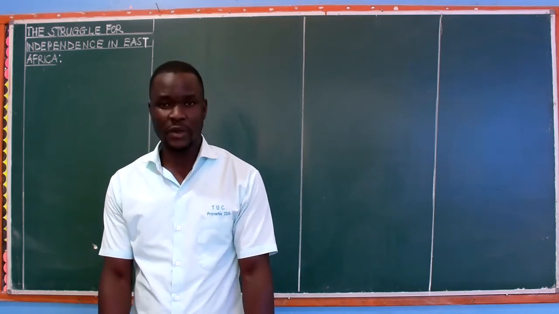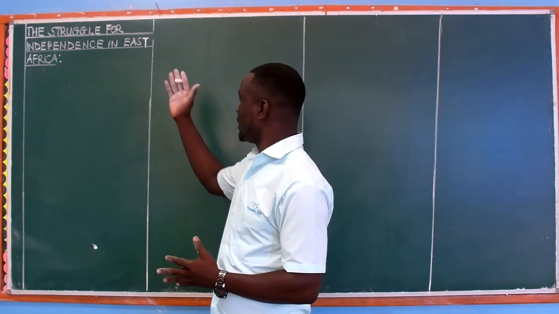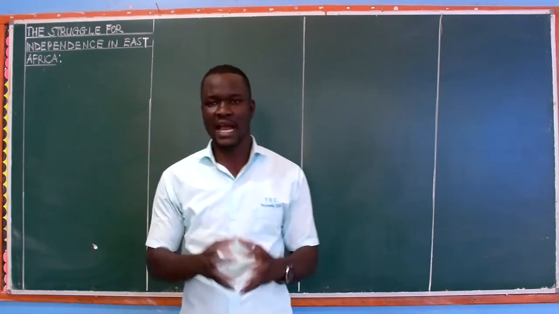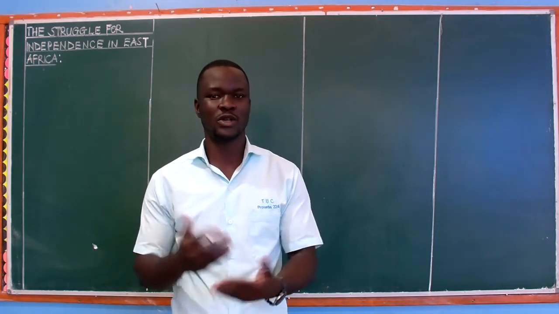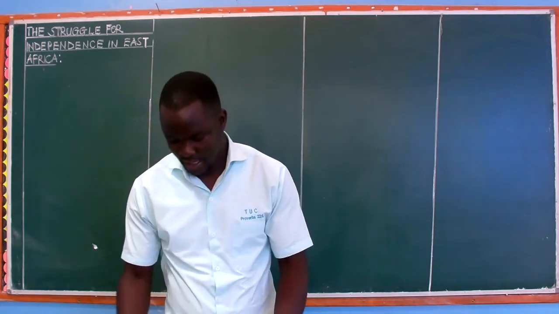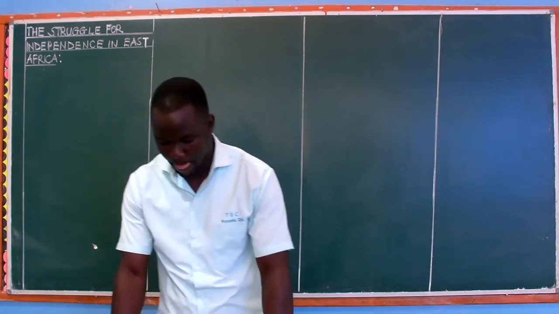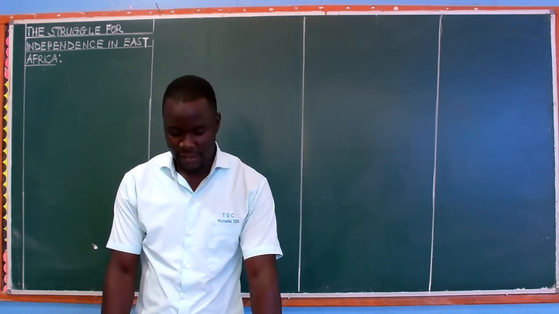Which means that when we come to look at the struggle for independence in East Africa, Uganda being an East African country, we are going to be talking about the same things. That's why when we come to page 57, we have the struggle for independence in East Africa.